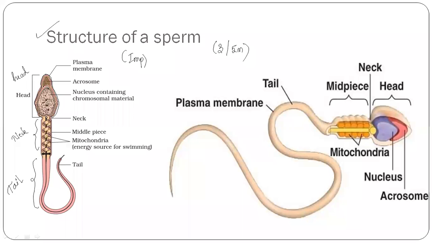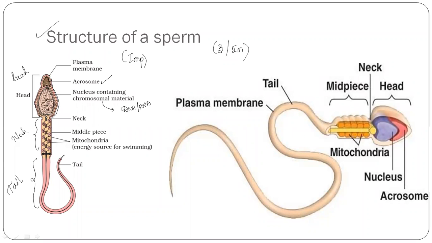Then the major head part, a kind of arrow part here, is made up of the acrosome. Then there is a nucleus containing chromosomal material. Now, when we say chromosomal material, it can be DNA or RNA. The nucleus containing chromosomal material is present in the head part.